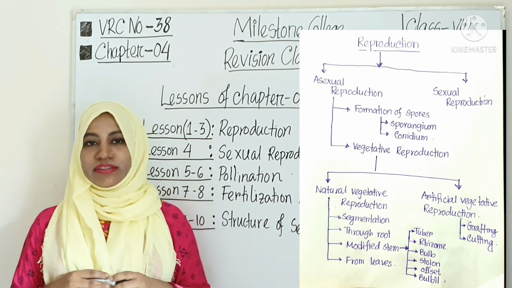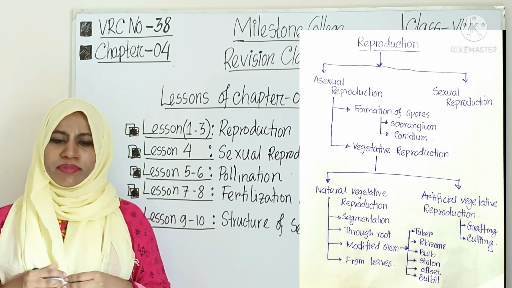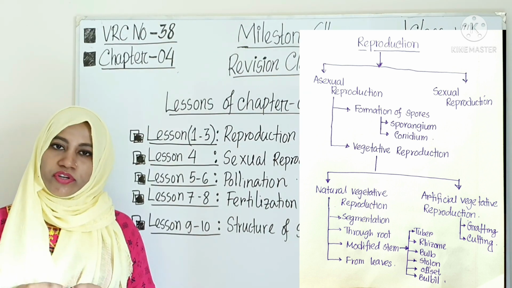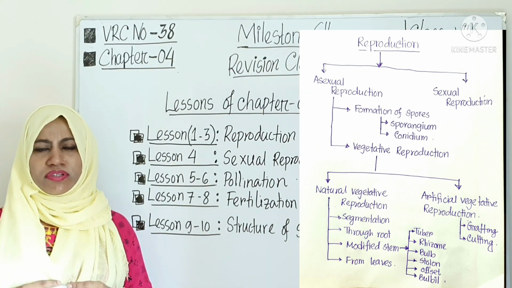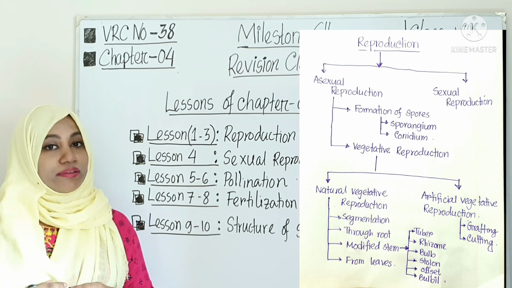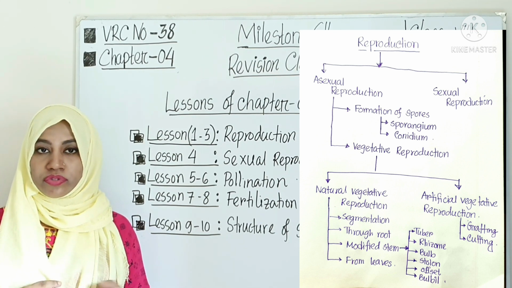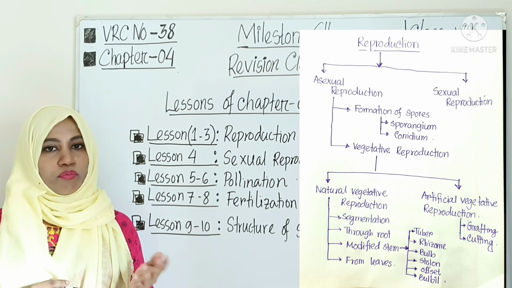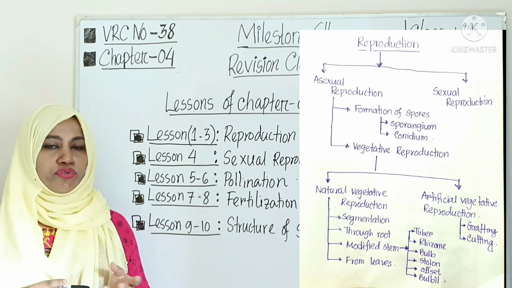Natural reproduction is again of some types. Among them there is reproduction through roots, modified stem and through the leaves.